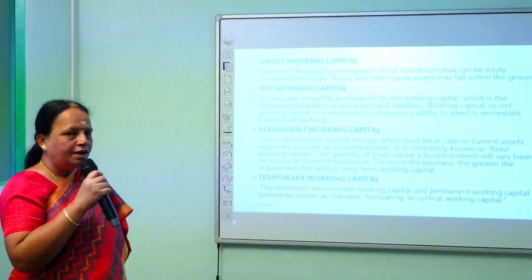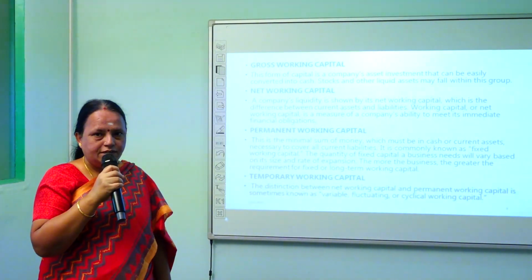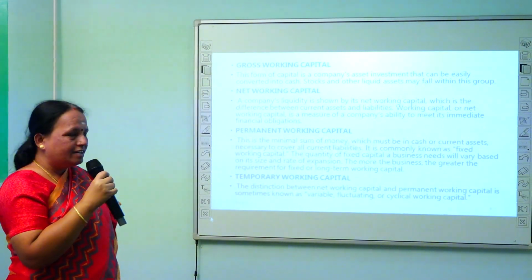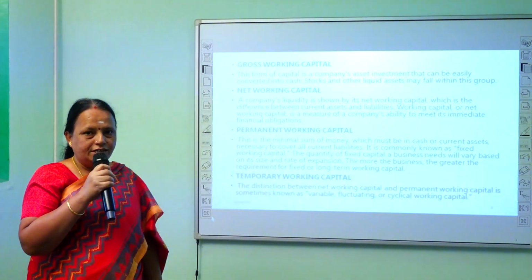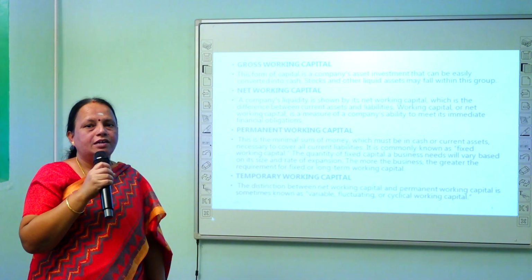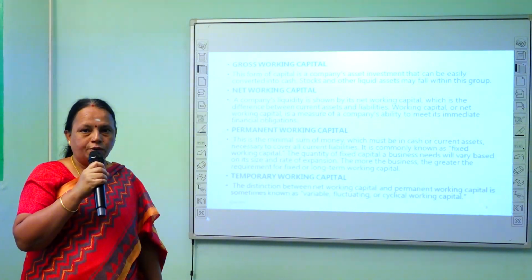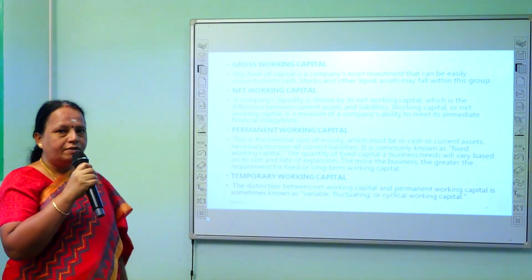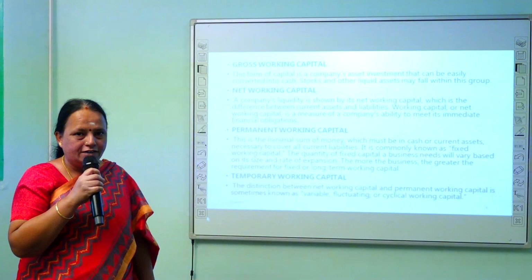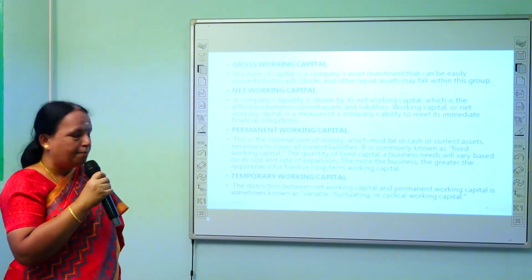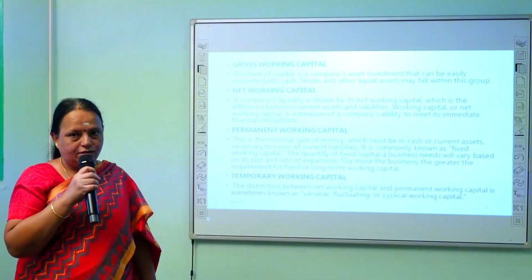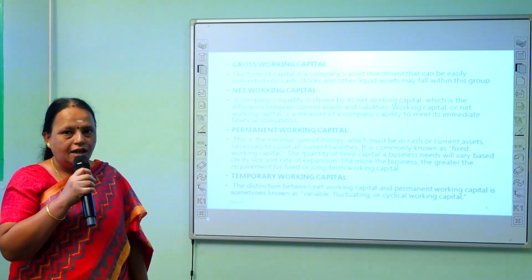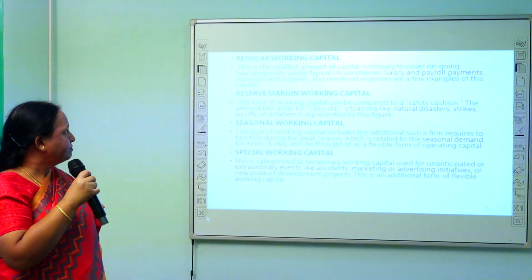And the next one is permanent working capital. In some of the companies, they need the working capital on a permanent basis. That can be otherwise called fixed working capital. That is, in some of the companies, they must have like 4 lakh or 5 lakh or 1 crore rupees as permanent working capital. And the next classification is temporary working capital, which can be otherwise called variable working capital, fluctuating working capital, or cyclical working capital. So we have gross working capital, net working capital, permanent working capital, and temporary working capital.